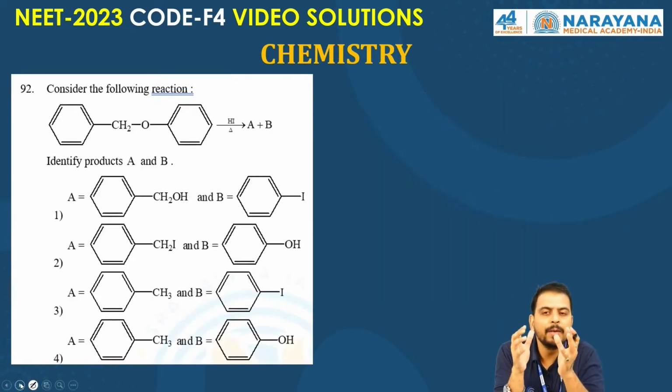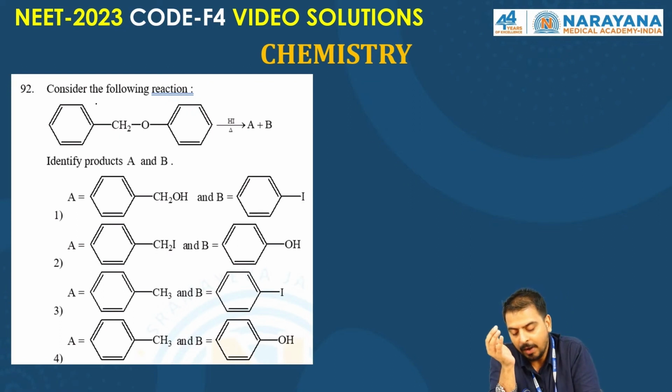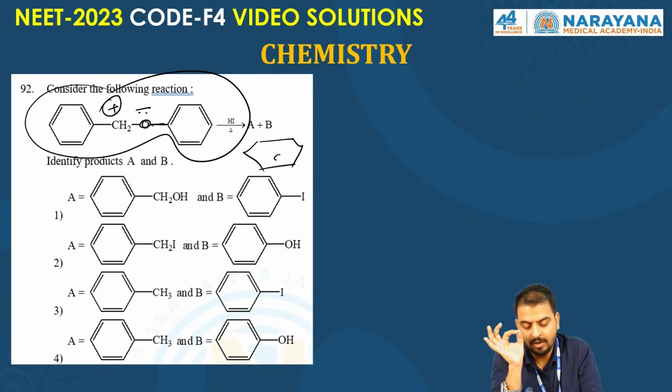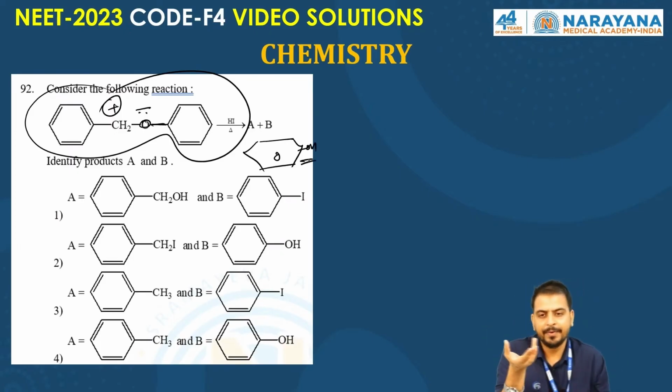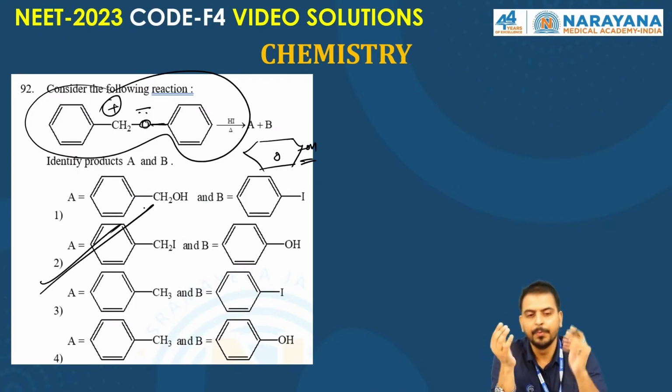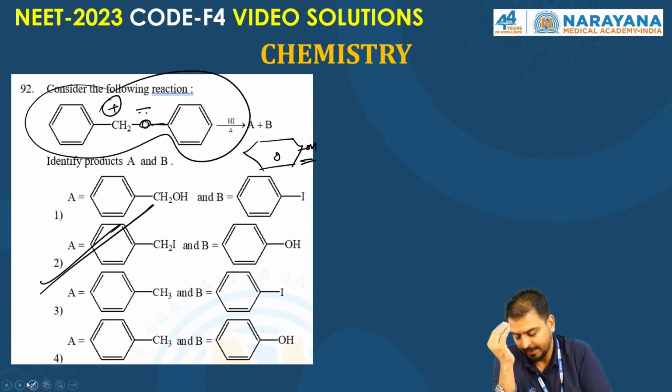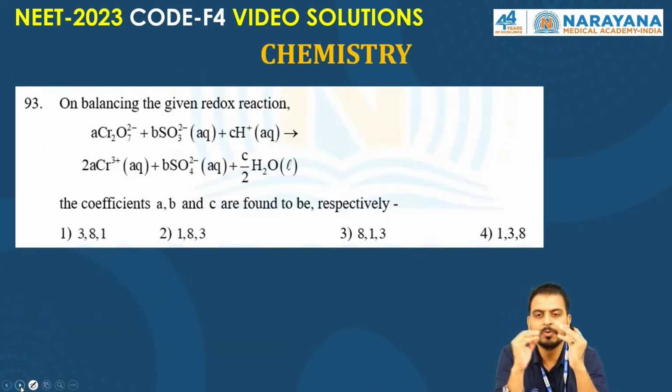Now, when you have a kind of ether, an aromatic ether, where you have an O linkage with the benzene, so always O minus C plus forms. One product will be the phenol, OH, the other one will be the benzene iodide. So the correct answer goes to option 2. I hope it's clear to everyone, right? Yeah, great. Now move to the next question.